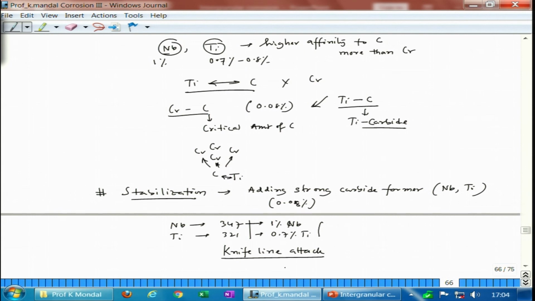So, we will analyze that particular problem and then we will stop our discussion on intergranular corrosion and start discussing crevice as well as pitting corrosion. So, till then let us stop here, we will take it up in our next lecture. Thank you.